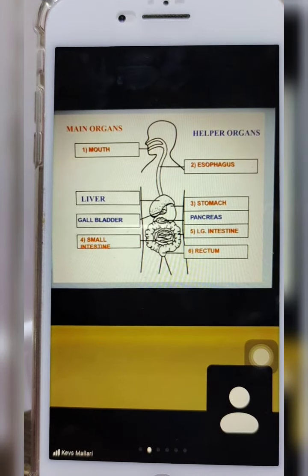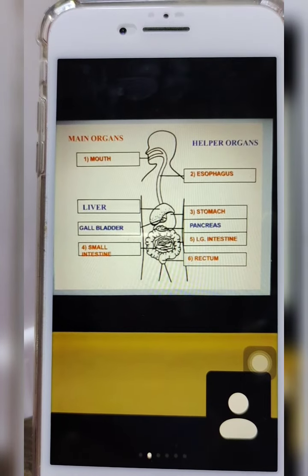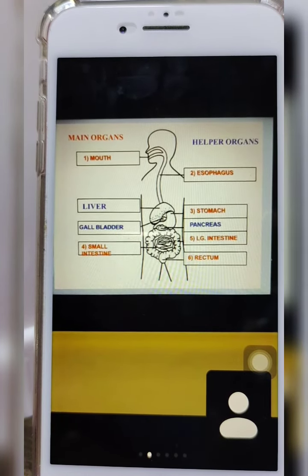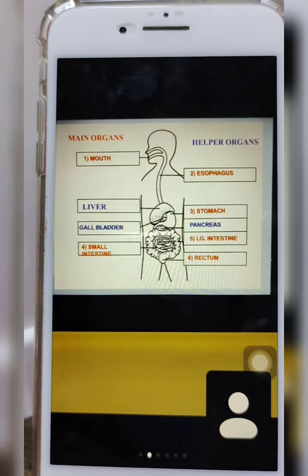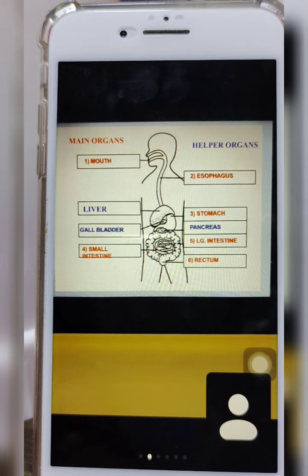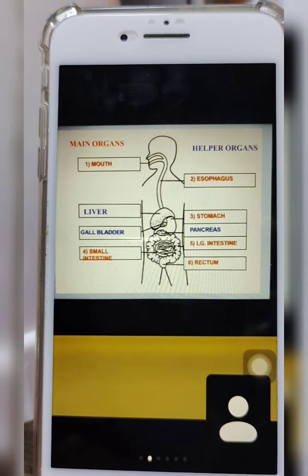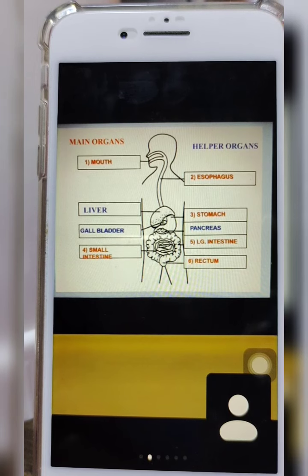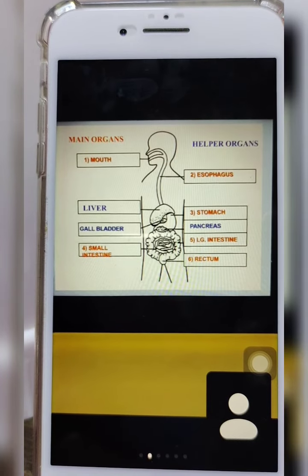So in the stomach, guys, there is some food that can now be absorbed by our body, but not all. The food that is not absorbed by our body inside the stomach is called chyme. After 4 hours, the chyme will be transferred from our stomach to our small intestine. Now, what happens inside our small intestine? This is where our helping organs will help.